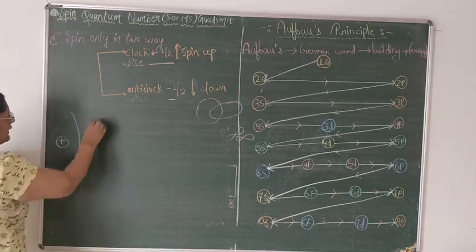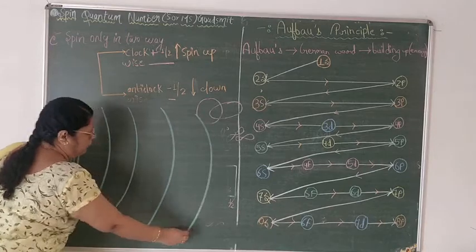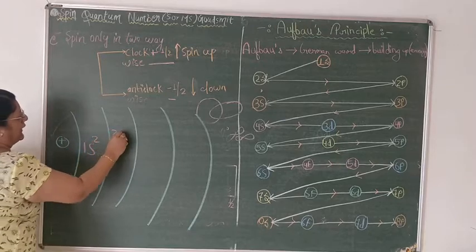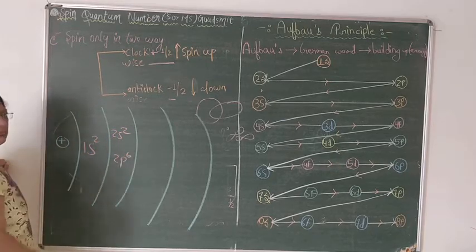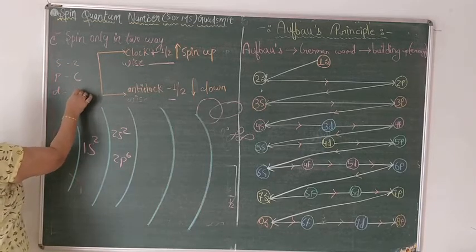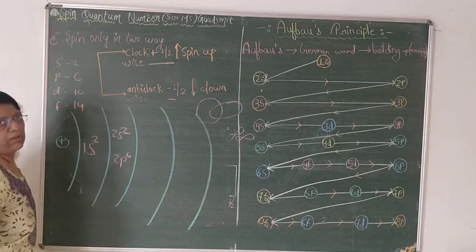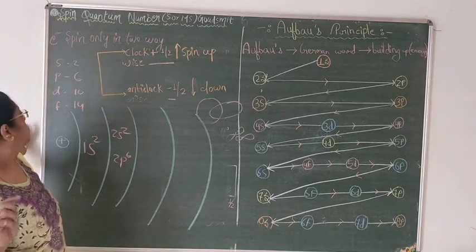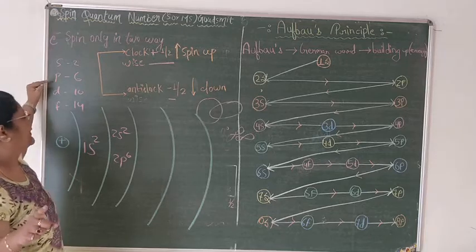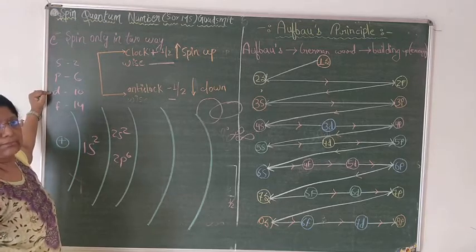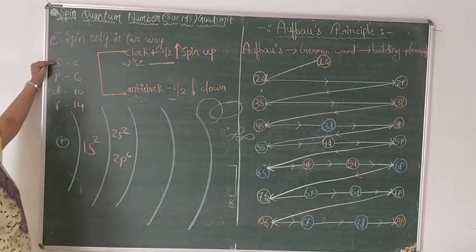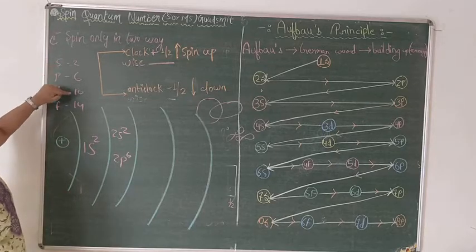This is the nucleus, these are the shells. In shell 1 there is 1s2, then 2s2, 2p6, the maximum number of electrons. In s subshell 2, in p subshell 6, in d it is 10, and in f it is 14. This is the maximum number of electrons in subshells s, p, d, f. The subshells are also named as orbitals, s, p, d, f orbitals. In an orbital they will divide into px, py, pz, dx square-y square, like that, which I have already taught you in quantum numbers. So the maximum capacity of electrons is 2, 6, 10, 14.